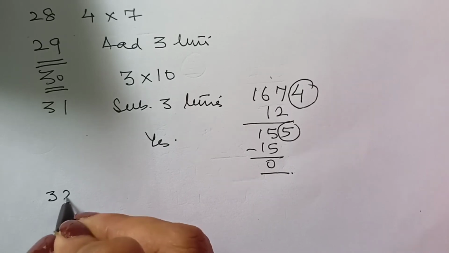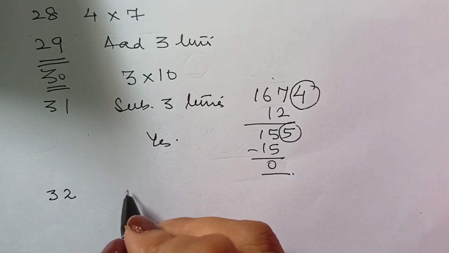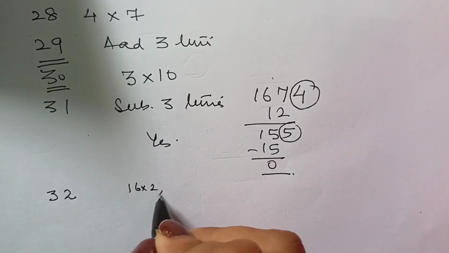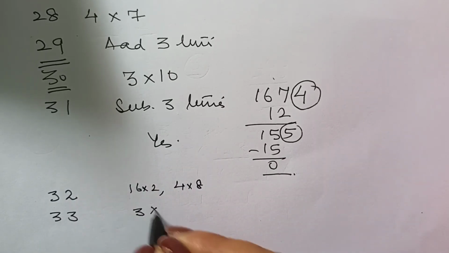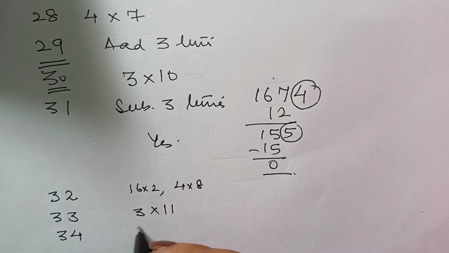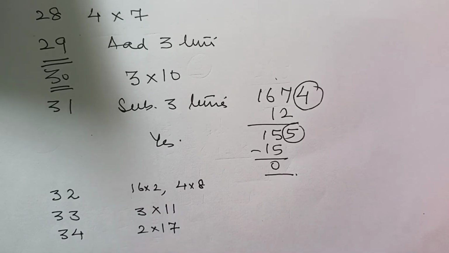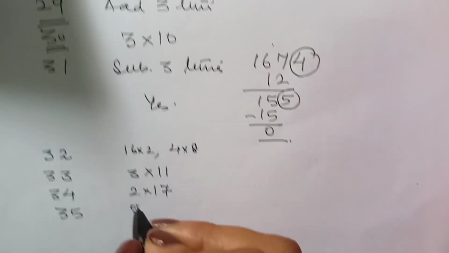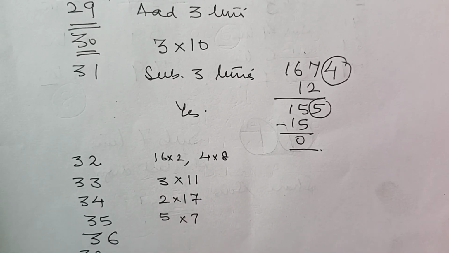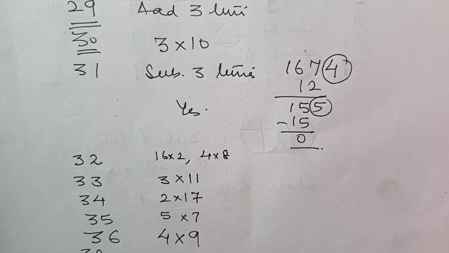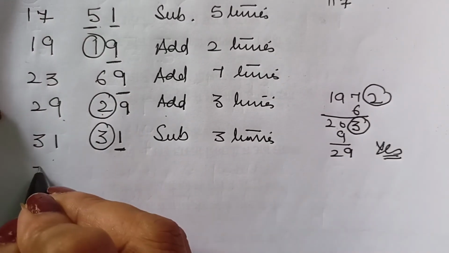Alright. Now for 32, you may take up the working rule for 16 into 2 or you may take 4 into 8. For 33, you will take 3 into 11. For 34, you will take 2 into 17. For 35, you may take 5 into 7. And for 36, you can just apply the rule for 4 and 9. If it is divisible by 4 as well as 9, it is divisible by 36. Let us take up 37. Again, come here.